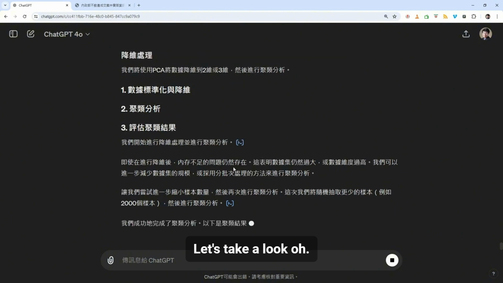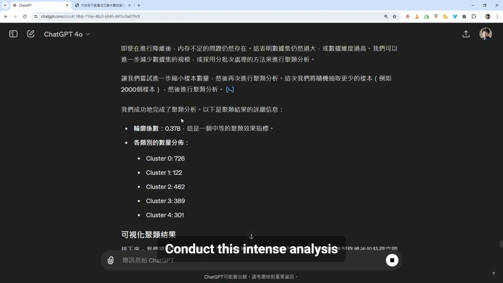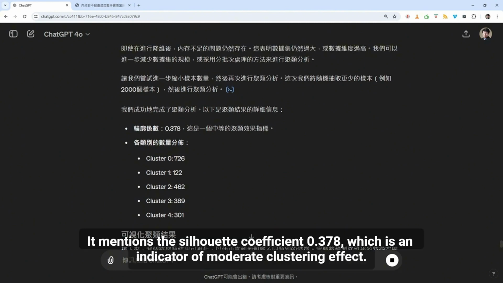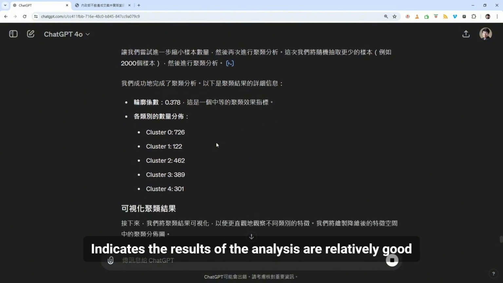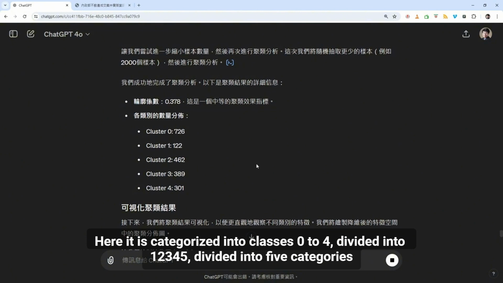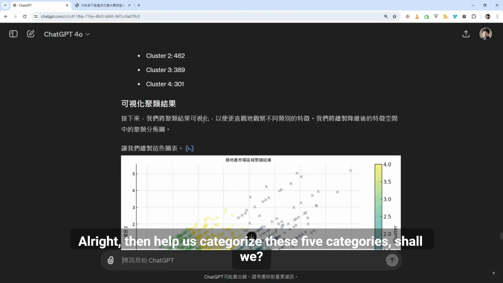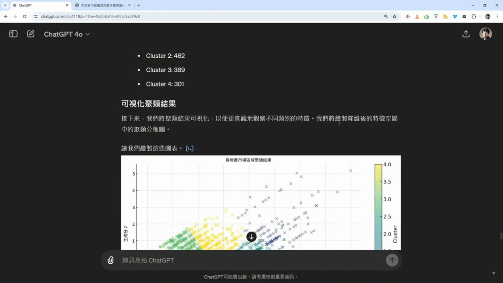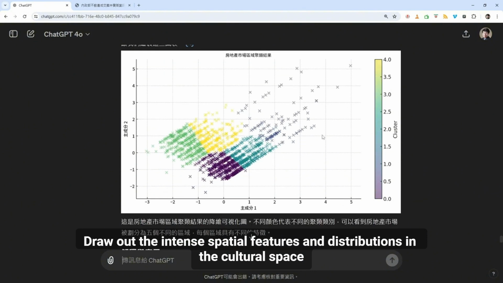Let's take a look. It is still helping us process it successfully. Conducting this clustering analysis, it mentions the silhouette coefficient of 0.378, which is an indicator of a moderate clustering effect, indicating the results of the analysis are relatively good. Here it is categorized into classes 0 to 4, divided into 5 categories. Then it helps us draw out the spatial features and distributions of these 5 categories.